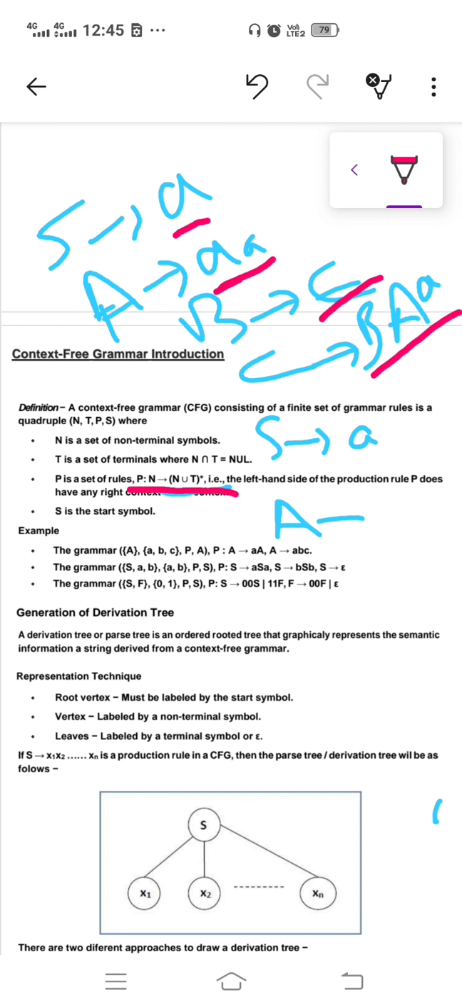That is, P is nothing but your production, N is nothing but your non-terminal, that is, the left hand side contains only a single non-terminal, and N union T star means what? Kleene closure. So it may be, if there is nothing, that means N tends to epsilon. Closure means what? From 0 to N. If there is 0, that is epsilon. If there are more than one terminal or non-terminal, the production looks like this. Okay, so this is a context-free grammar.